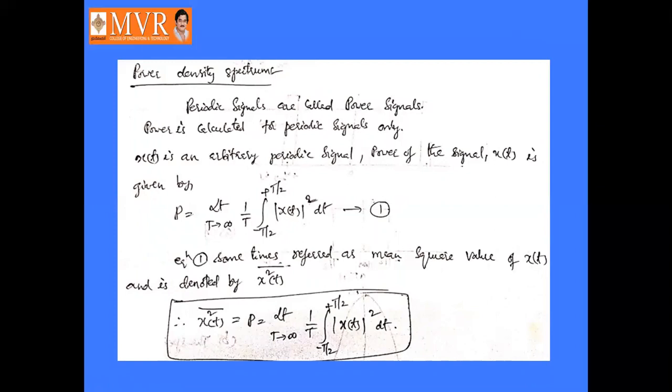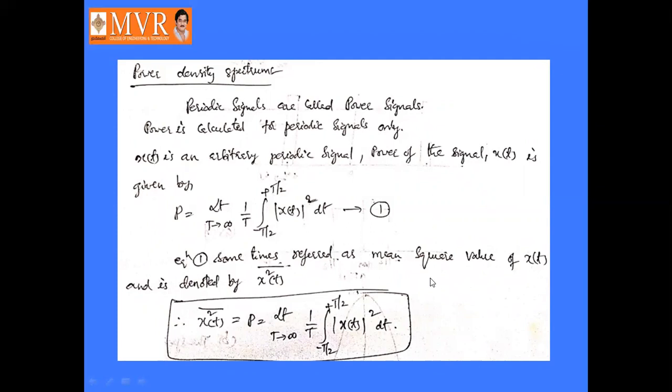So as we already know, non-periodic signals are called energy signals, so energy is calculated for non-periodic signals, and periodic signals are called power signals. So power is calculated for the periodic signal. Let x of t be an arbitrary periodic signal. The power of the signal x of t is given by P equal to limit T tends to infinity 1 by T into integral minus T by 2 to plus T by 2 mod x of t whole square dt. That is equation number 1.